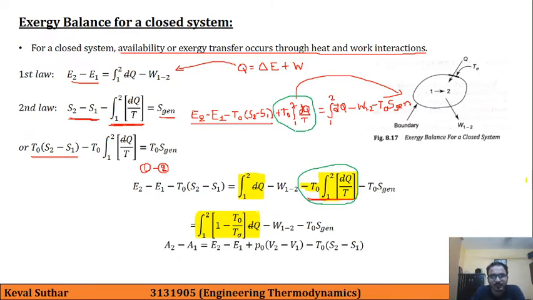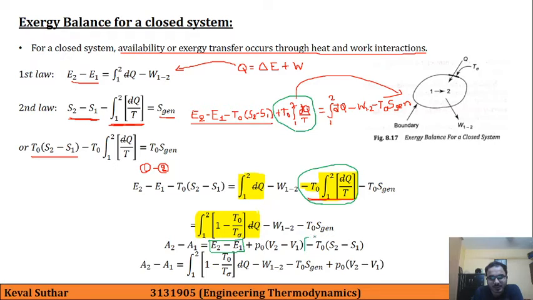And finally what we are getting is, if you recall, this was our previous equation of availability, that is E2 minus A1 is given by E2 minus E1 plus P0 V2 minus V1 minus T0 S2 minus S1. So what we have done here is, instead of this E2 minus E1 combined with this minus T0 S2 minus S1, we have put this.